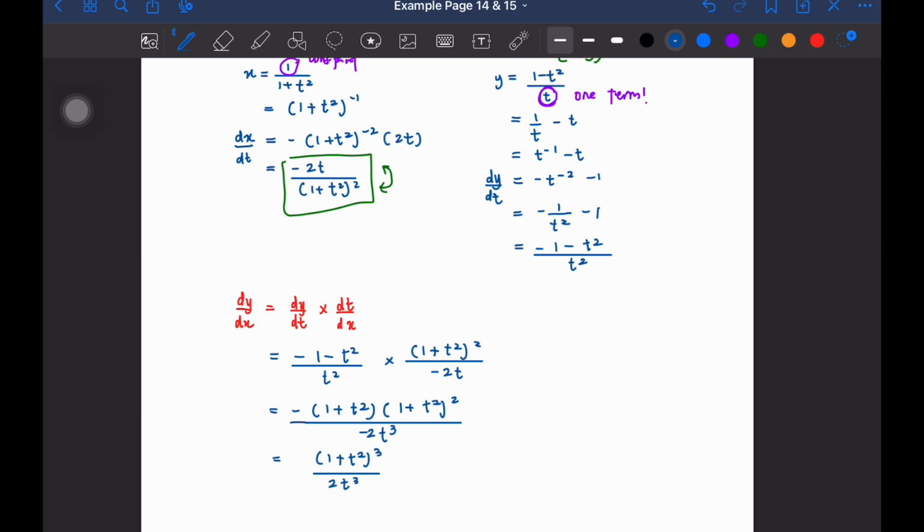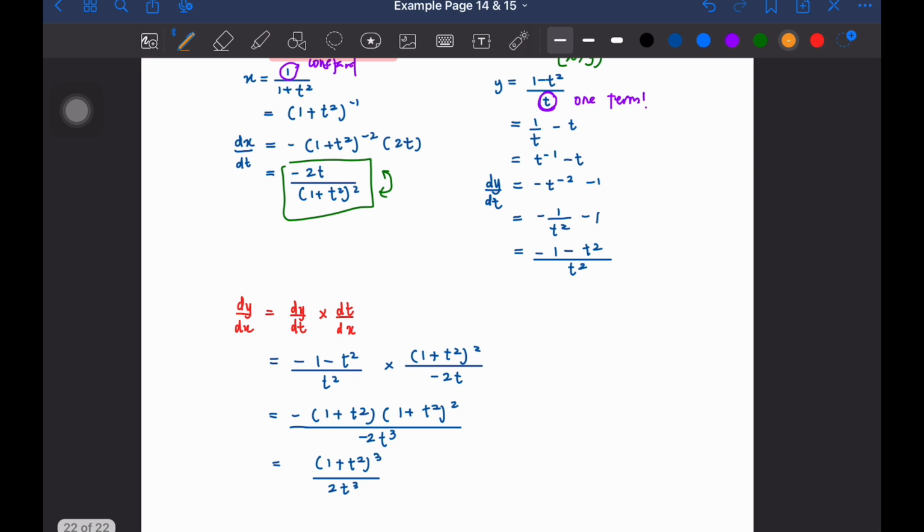Okay, so recall back a property from index chapter 1 hari tu awak belajar. Let's say kita ada a over b. Okay, so power kita ada 3 contoh. So kita tahu kita boleh bawa 3 ni ke dalam. So dia akan jadi a cube over b cube. Okay, so dia vice versa lah.